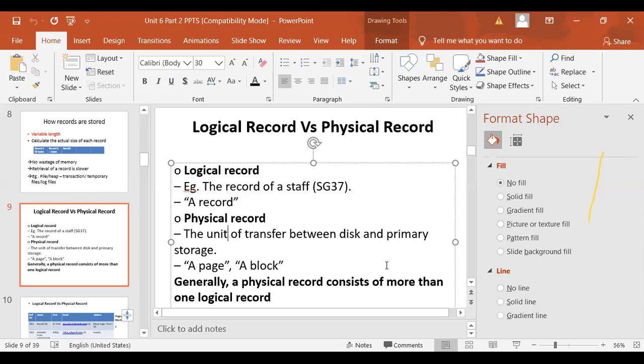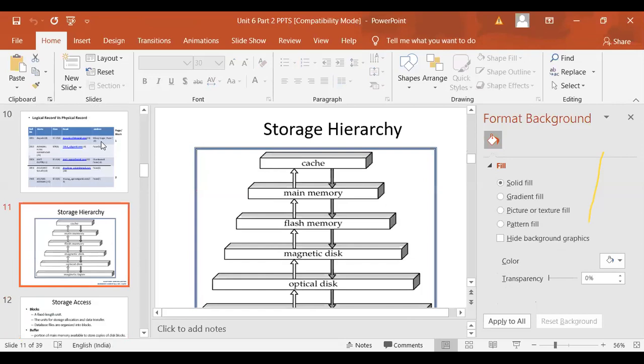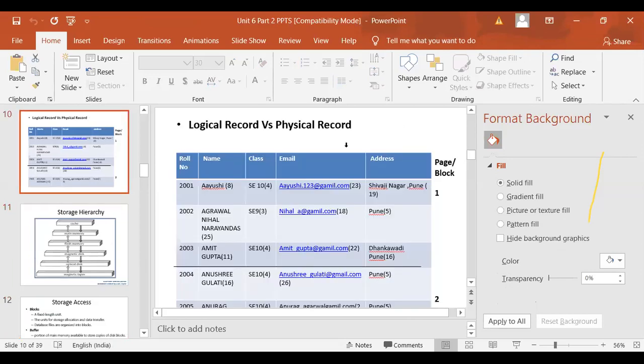We can see it by an example. I will show you how this looks. You can see the records shown in the table, and here I have marked the block and the page. The first 3 records come under the first page or first block. The next 2 records go to the second block.